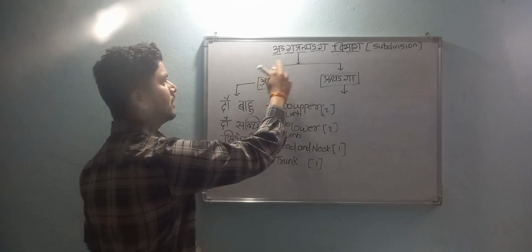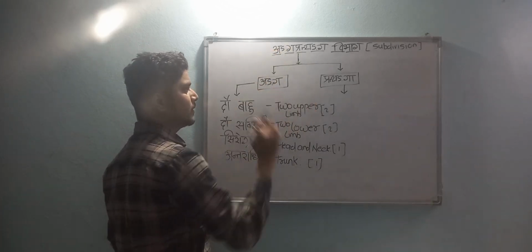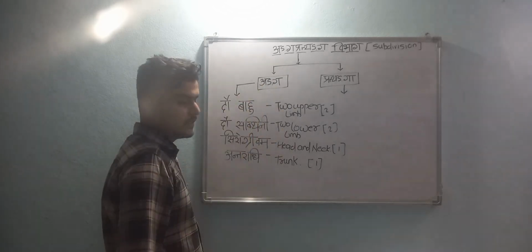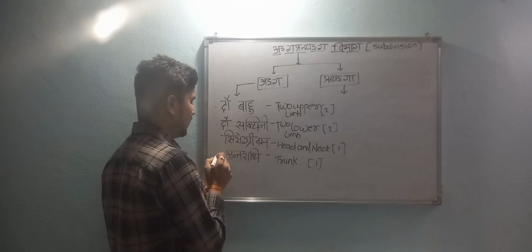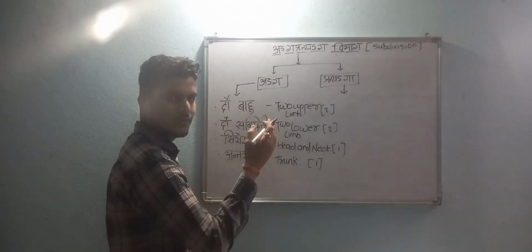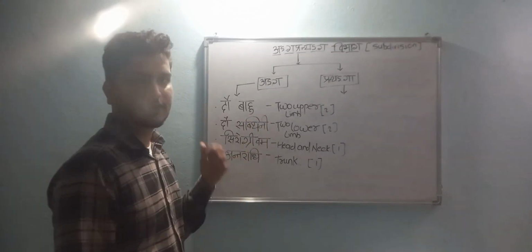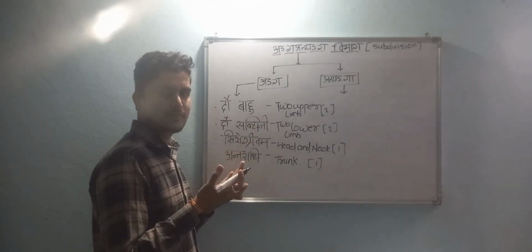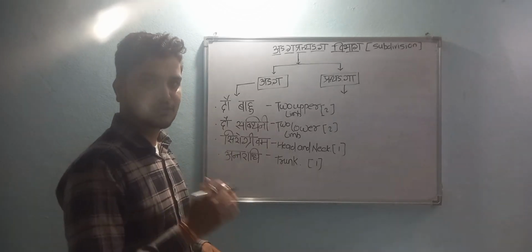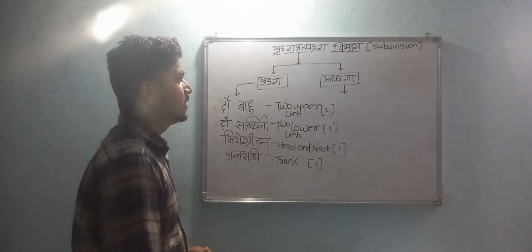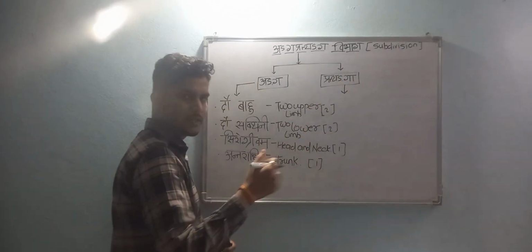Here the word Anga Pratyanga is divided into two parts, that is Anga and Pratyanga. Anga we have already learned, that is do bahu, do saptini, shirogriva, antaradi, that is upper limb, lower limb, head, neck and trunk. This is according to Charaka. According to Shushruta, Urdhva Shaka means upper limb, Adho Shaka means lower limb, Madhyamanga means trunk, and Shirogriva means head and neck. In this lecture, we will see about Pratyangas, that is further subdivision.